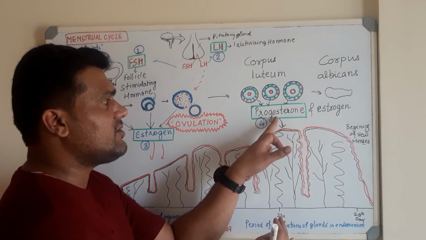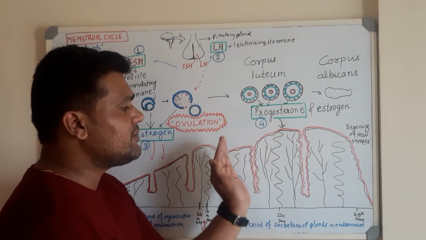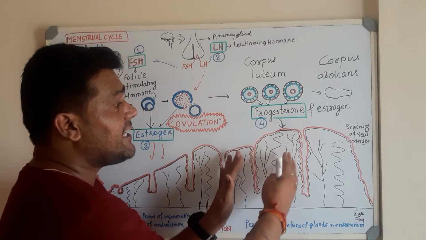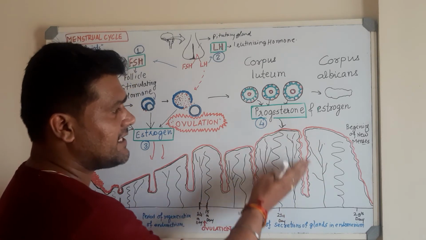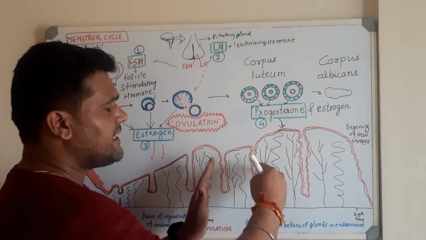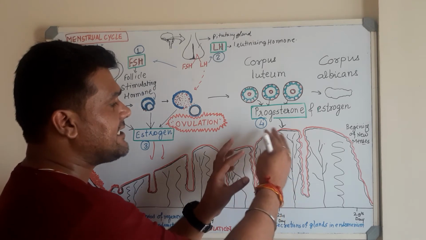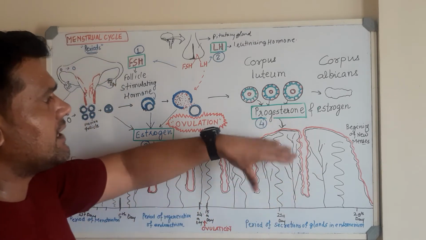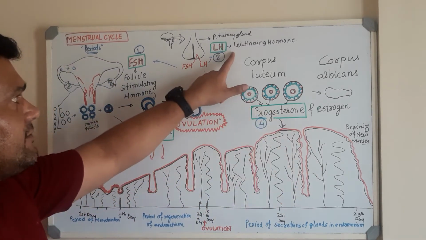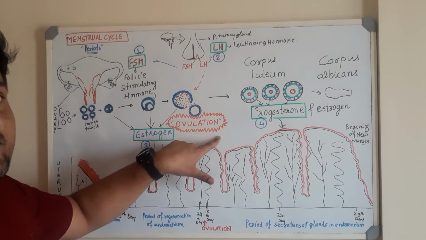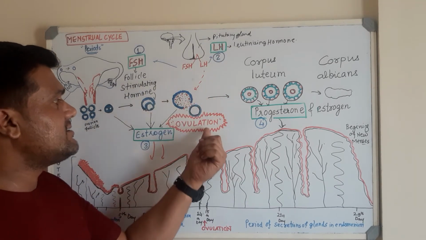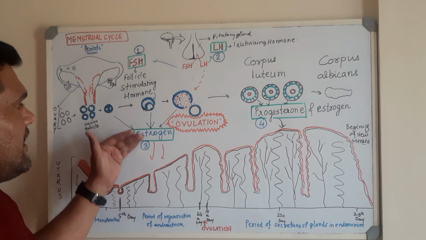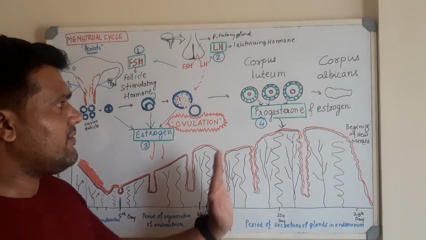So the function of the progesterone is to regenerate the uterine wall by stimulating the various secretions of the glands of the uterus. Okay, तो यूटेरस के डिफरेंट ग्लैंड्स को एक्साइट करके, उसको रेगुलेट करके, ये एंडोमेट्रियम जो होता है यूटेरस का, उसका डेवलपमेंट कंट्रोल करता है. That is the function of progesterone. Function of luteinizing hormone, it brings about the process of ovulation. It breaks the follicle and releases the ovary. Function of estrogen, it is helpful for the proper regeneration of the uterine endometrium. Okay, so this is the function.